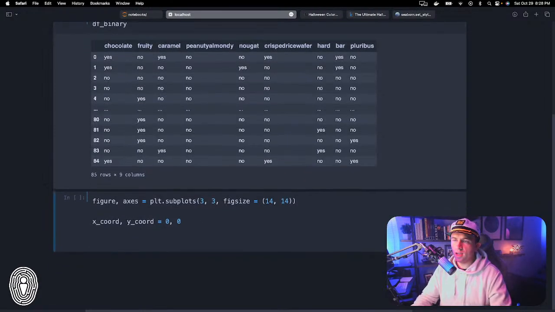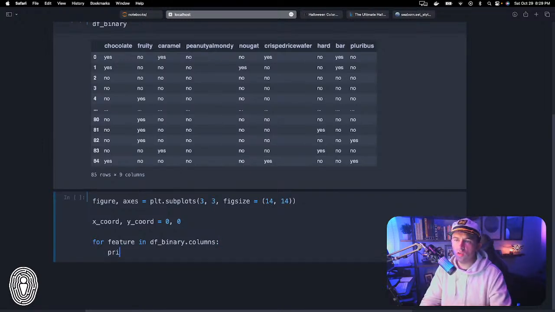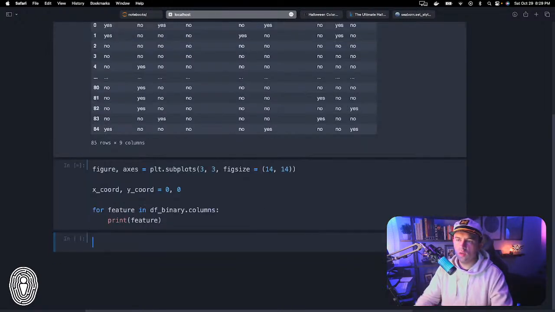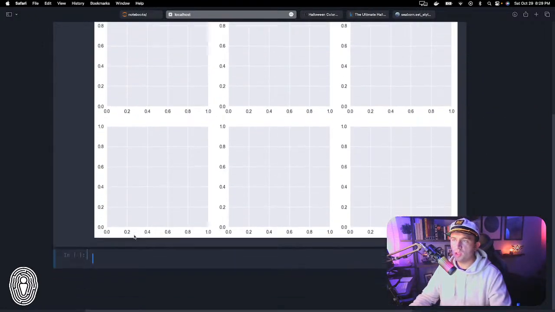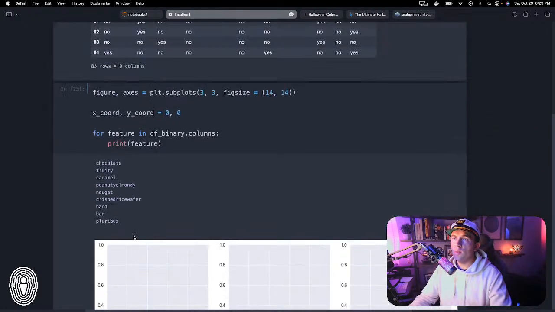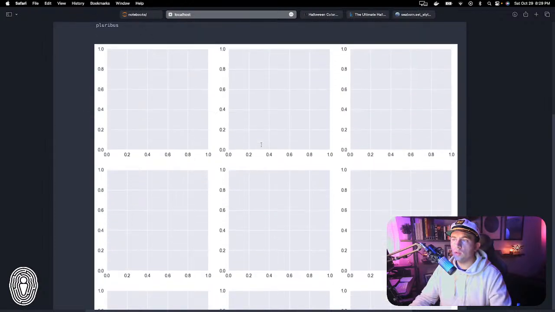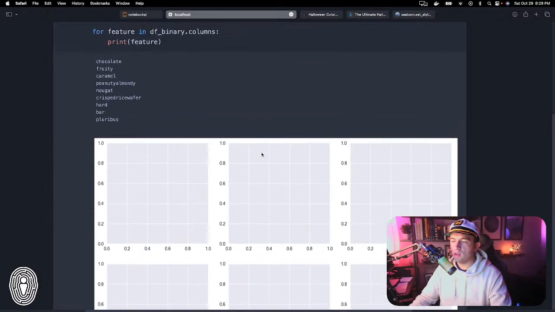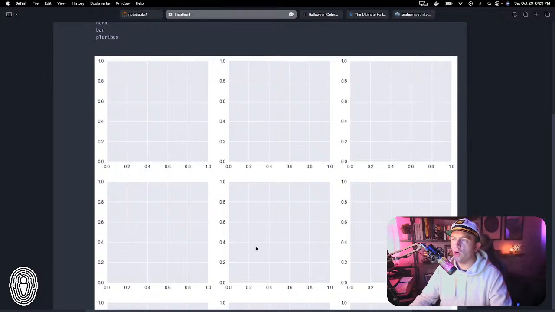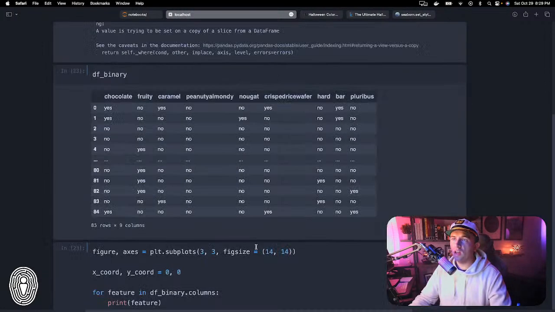So now let's go ahead and iterate through all of our features. So for feature in df binary.columns. This is just iterating through each one. Just to show you, print feature. It's just iterating through all these different features. I guess this is something nice that you could see: by already doing this here, you could see our 3x3 grid. We've already seen how we create these different visualizations. This is just one big thing where all of our count plots are going to be visualized.